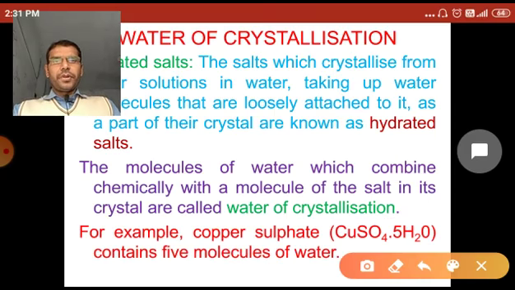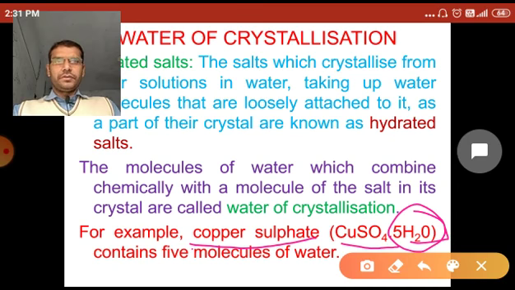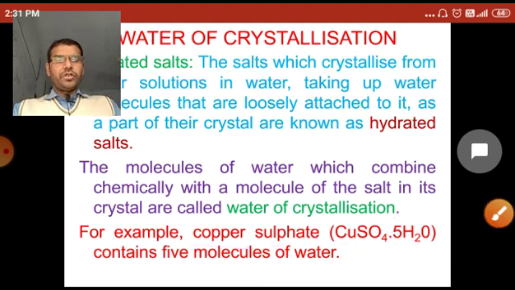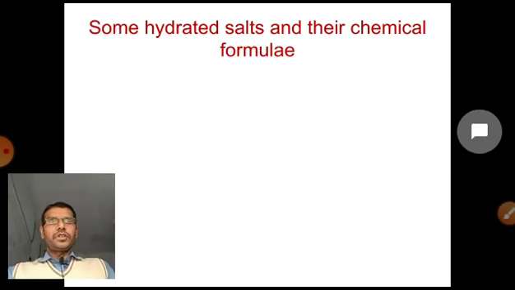Next, as for example, hydrated copper sulfate. The formula of the hydrated copper sulfate is CuSO4.5H2O. It means that 5 molecules of water are present in the hydrated copper sulfate in the form of crystal.